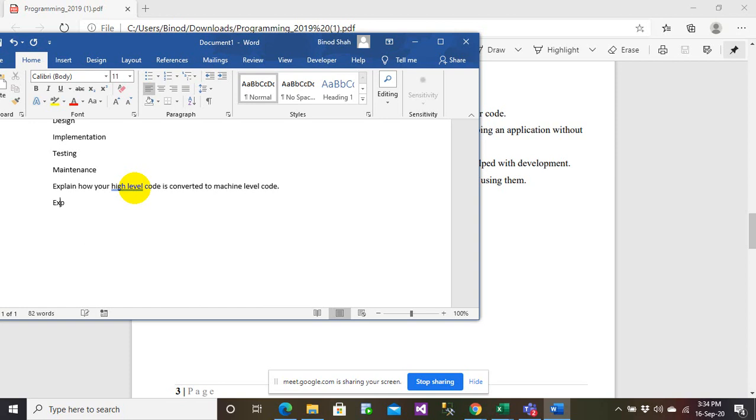Here you may explain about the high-level language, the high level, low level, and machine level language, and how the conversion is made.